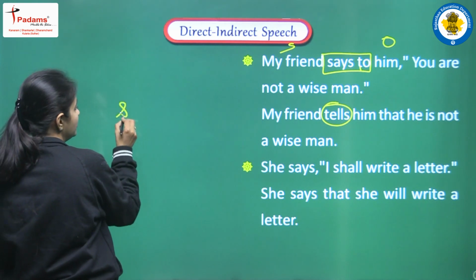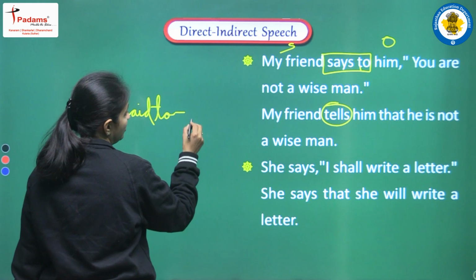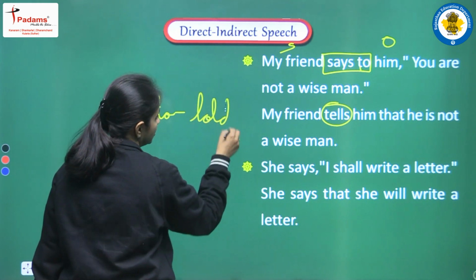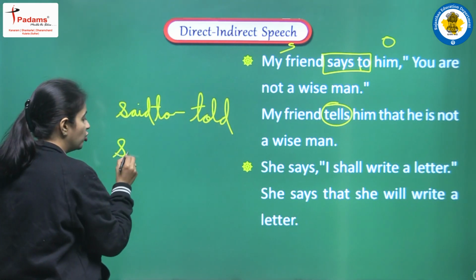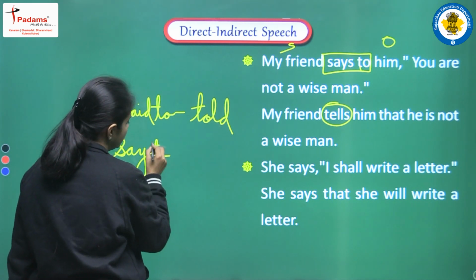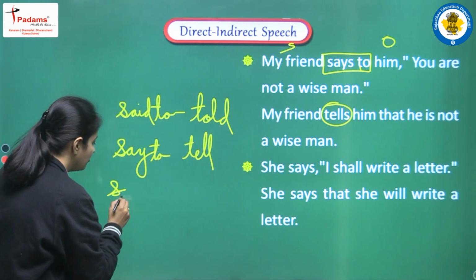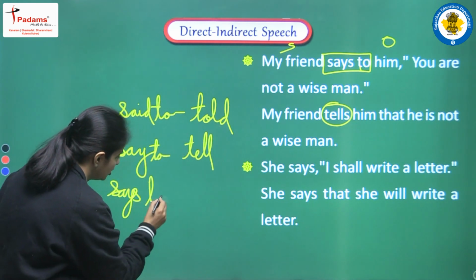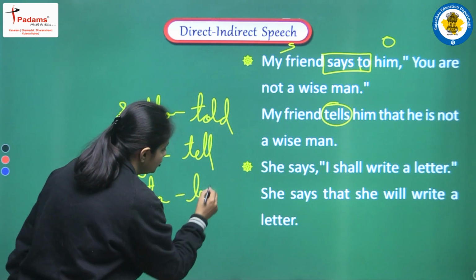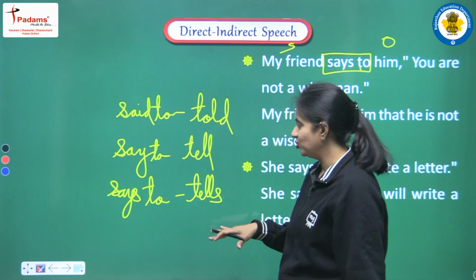Suppose we are having said to, it will be changed into told. If we are having say to, then it will be changed into tell. And if we are having says to, then it will be changed into tells. Okay, so according to this we have to do the changes.